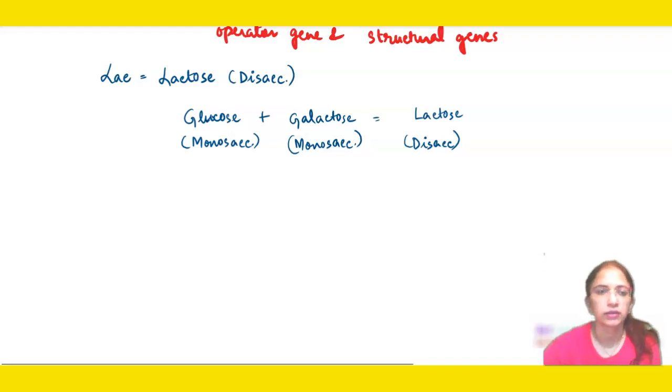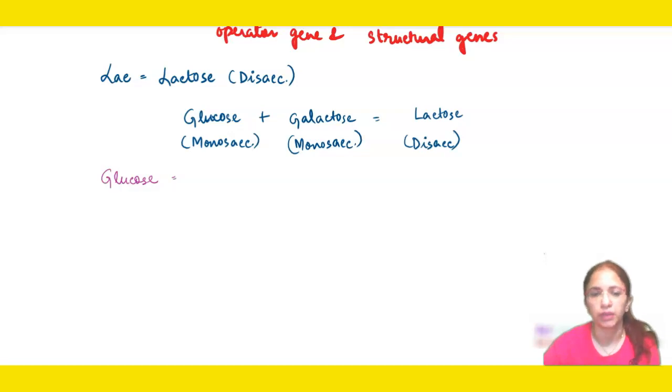Now another thing more I want to discuss is that bacteria utilize preferably glucose, right? So we are talking about lac operon and this is a concept in prokaryotes. So that means it is happening in the bacteria. So we will be discussing what is the preferred source. So if you are artificially culturing bacteria in a petri dish, you need to give them the nutrient medium.